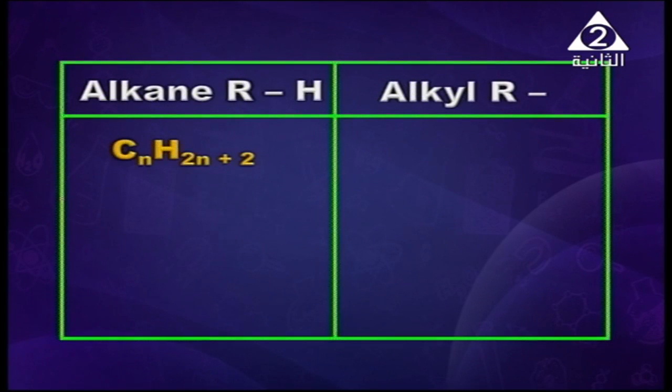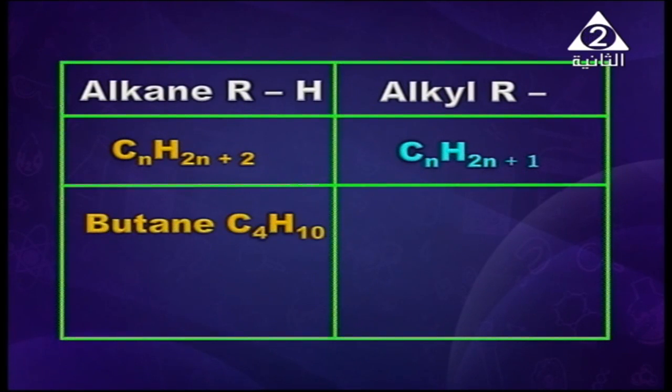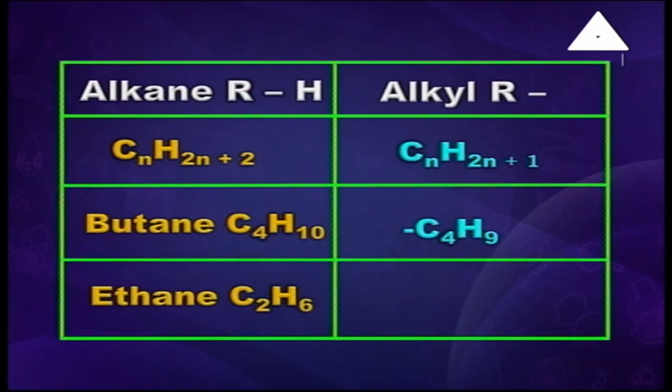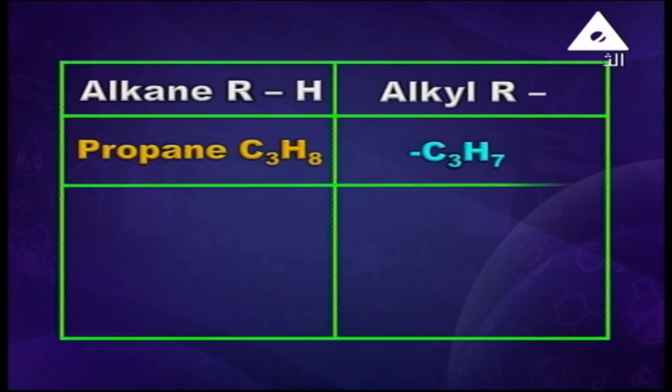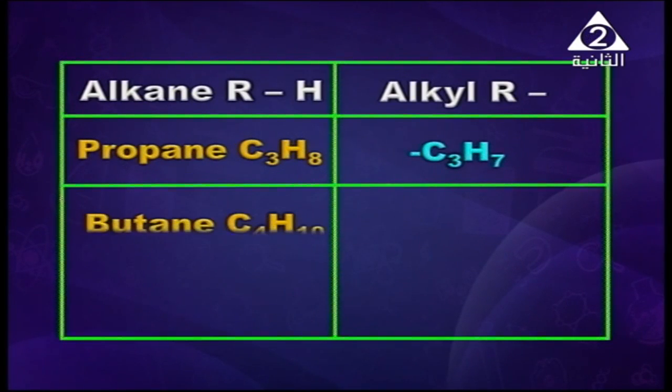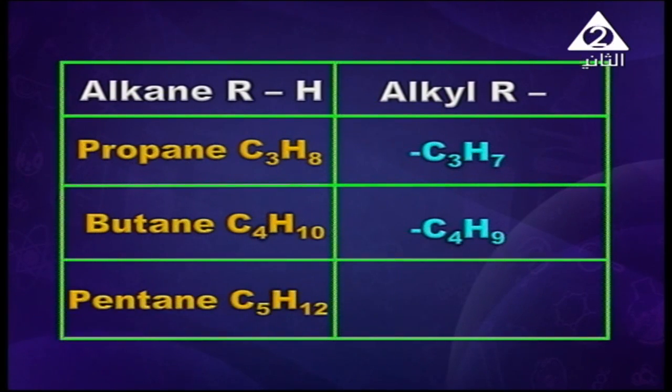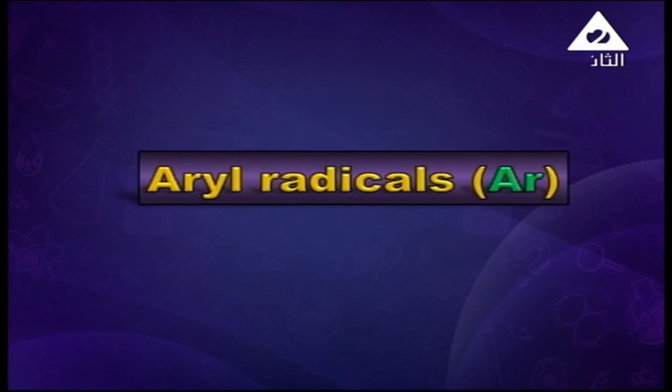Here, my dear student, we are going to discuss the alkanes and their radicals, which are alkyl. The general formula of alkanes is CnH2n+2, and the alkyl is CnH2n+1 by losing one hydrogen atom. So ethane, removing one hydrogen atom, will be C2H5 ethyl. Propane, C3H8, will be C3H7 propyl, and butane, C4H10, will be C4H9 butyl, and pentane, C5H12, will be C5H11 pentyl.